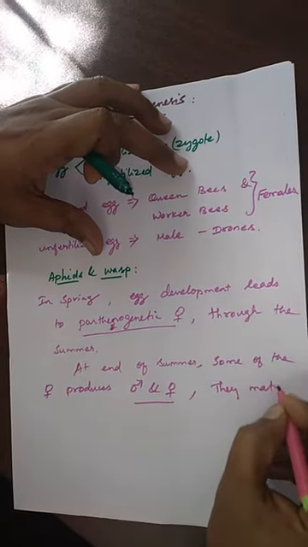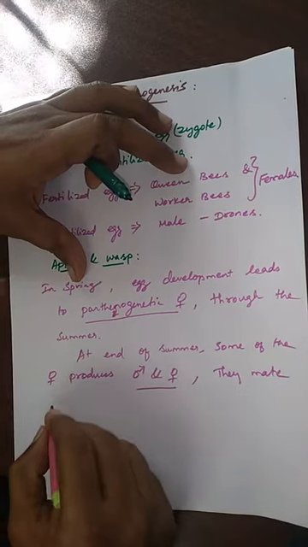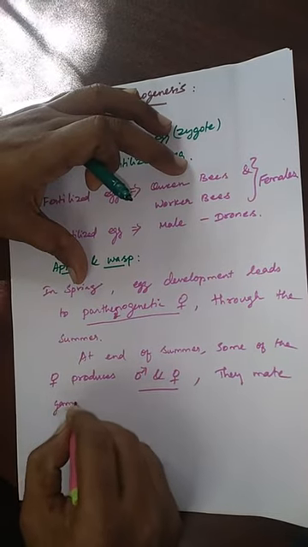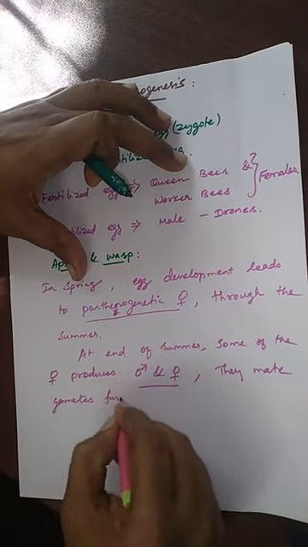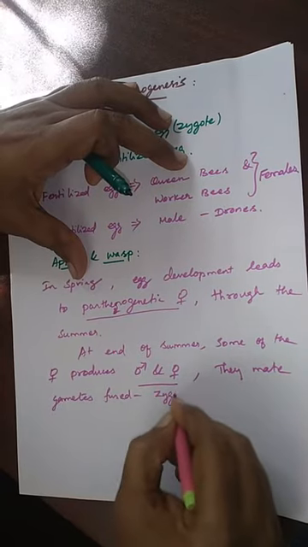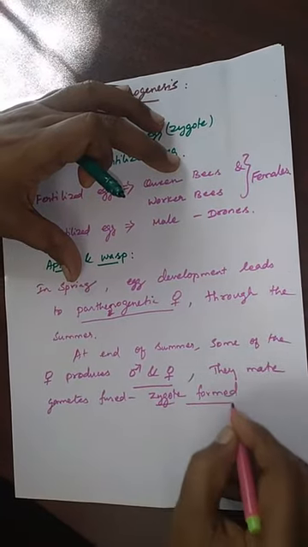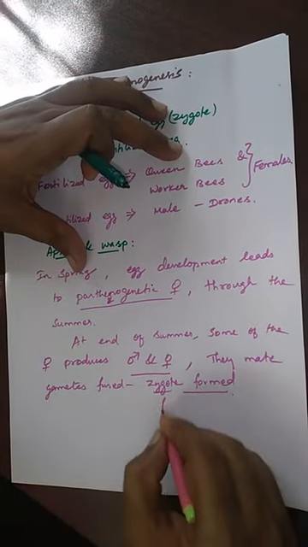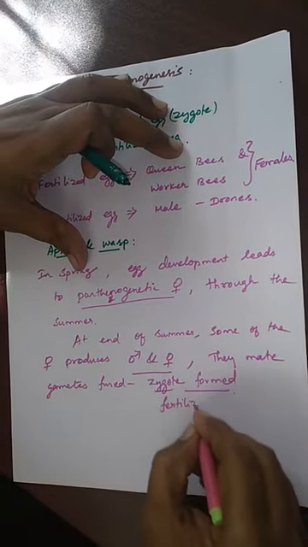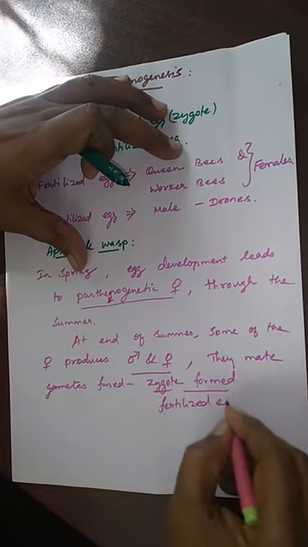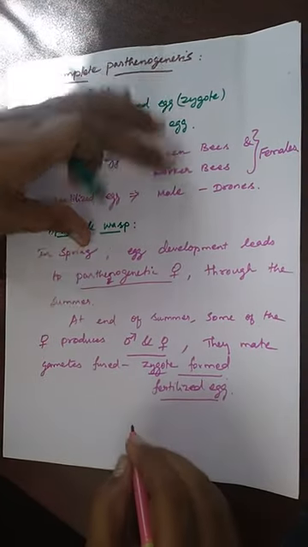They mate, gametes fused, zygote is formed. We'll say this zygote is formed means fertilized egg is formed.